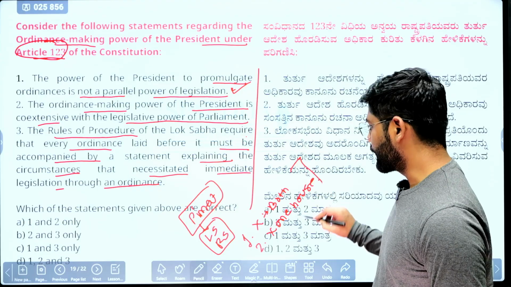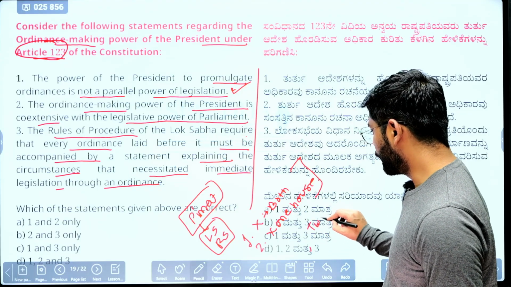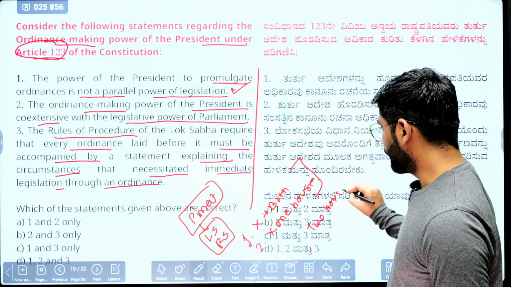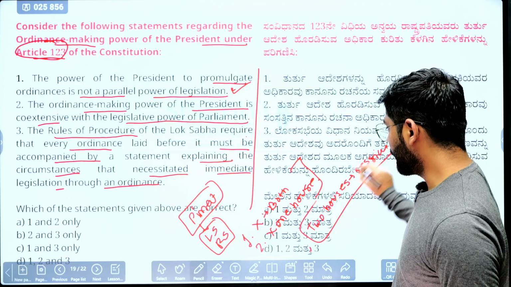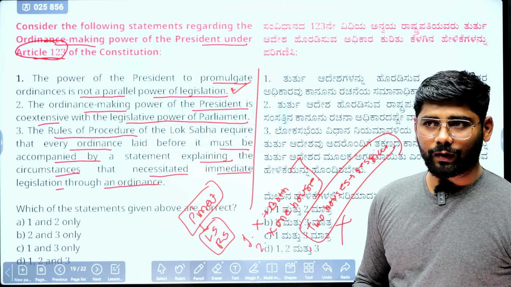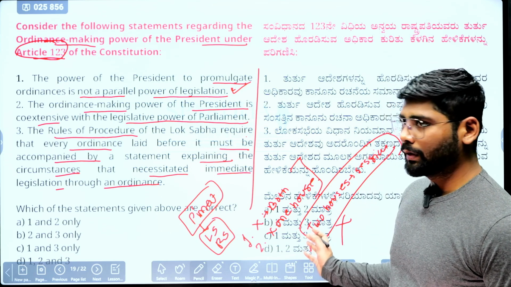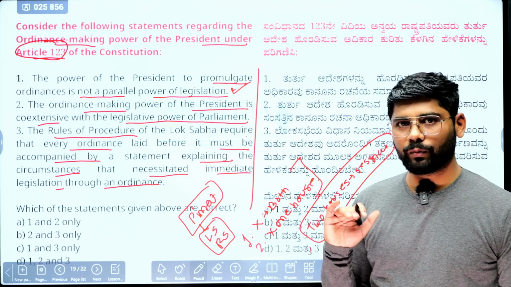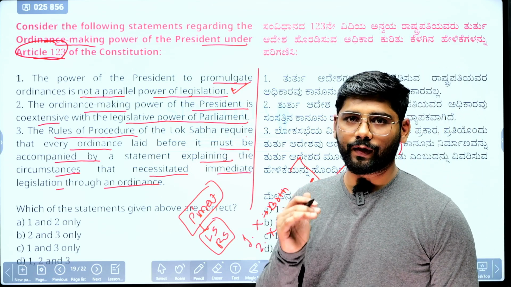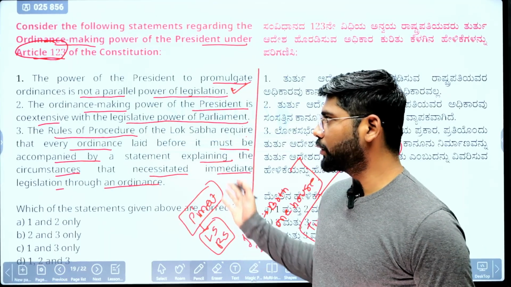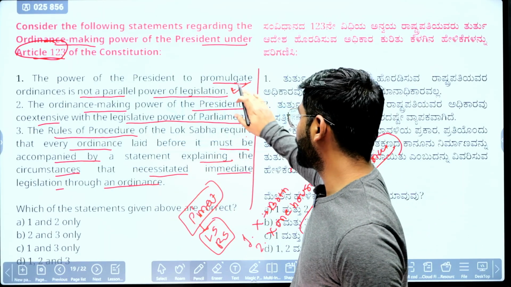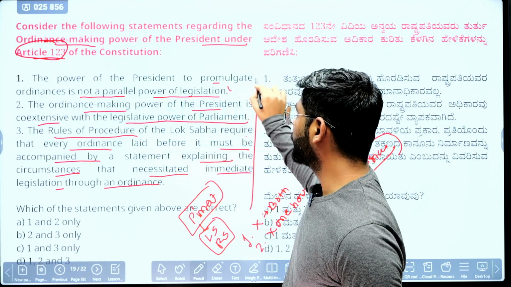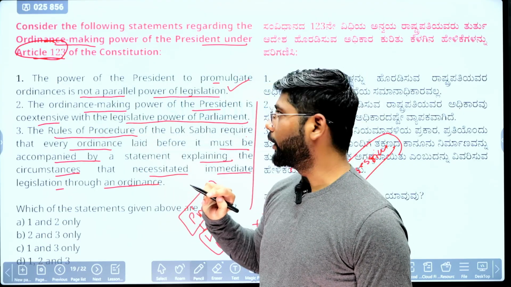So if both houses are in session, at that time the president cannot make or issue the ordinance. If the president issues an ordinance when both houses are in session, then it is considered a parallel power, but this is not allowed by the constitution. So the first statement becomes wrong. Okay, sorry, the first statement is correct, that is, it is explaining the truth that it is not a parallel power.